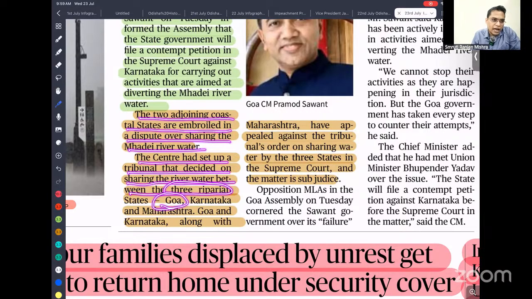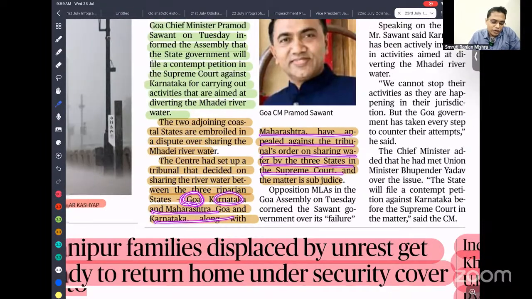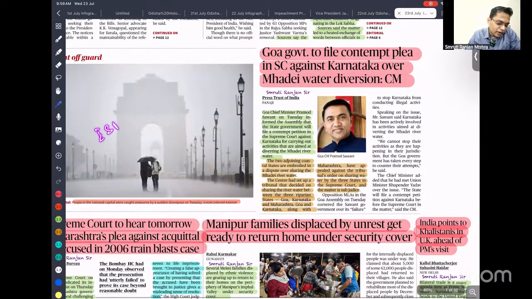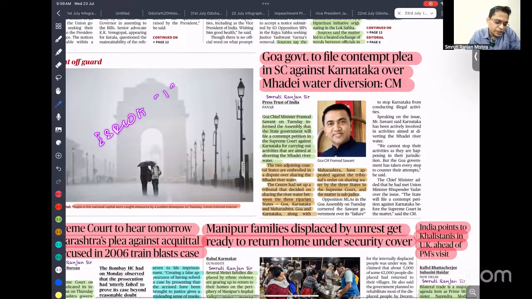So whenever they ask about the Mahadayi River Water Tribunal, it deals with the distribution of water among three states: Goa, Karnataka, and Maharashtra. Goa and Karnataka, along with Maharashtra, have appealed against the tribunal order on sharing of water among the three states. The Interstate River Water Disputes Act, 1956, provides for the establishment of an interstate river water dispute tribunal. That tribunal will adjudicate any dispute between states regarding the share of the water. So under that, the Mahadayi tribunal has been established.